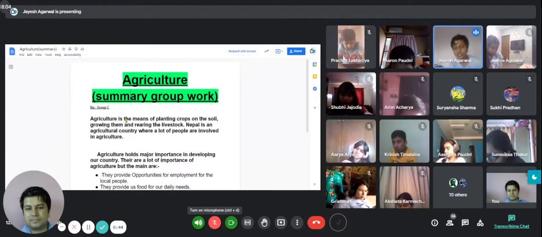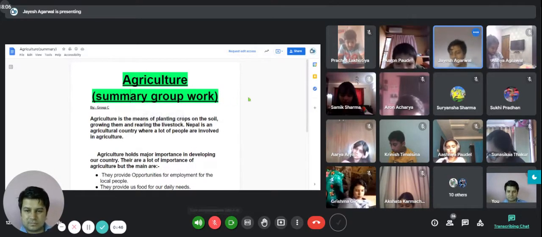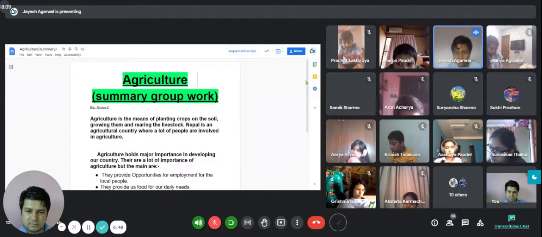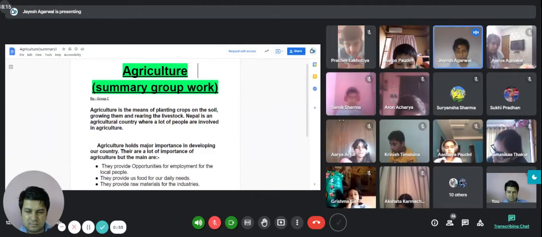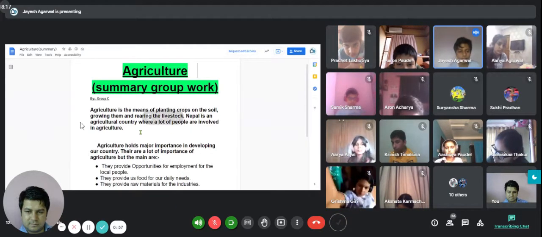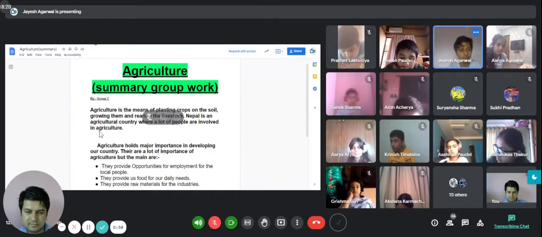Agriculture. Agriculture means planting crops on the soil, growing them and rearing the livestock. Nepal is an agricultural country where a lot of people are involved in agriculture.